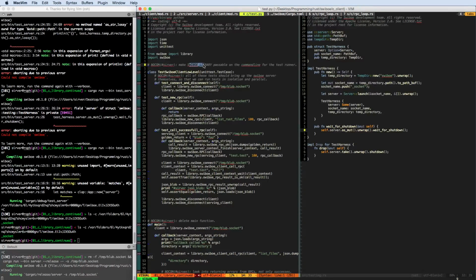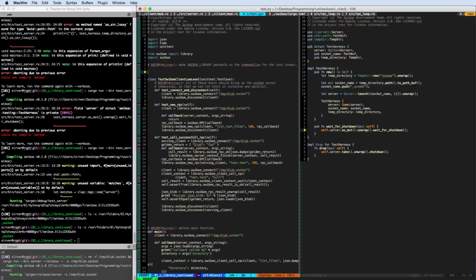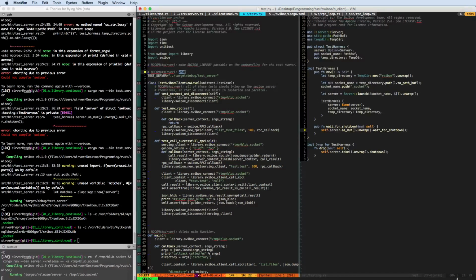I'm not so sure about the Swiboe library. If we make that an environment variable, we cannot really pass it on the command line. But then it feels weird to make the test runner also an environment variable. I think we probably want to switch this one to be on the command line too. But then again, I'm undecided, really undecided. For now, let's hardcode the test server here. Of course, that is also not a good solution, but for now that works. Nocom: should not be hard-coded.